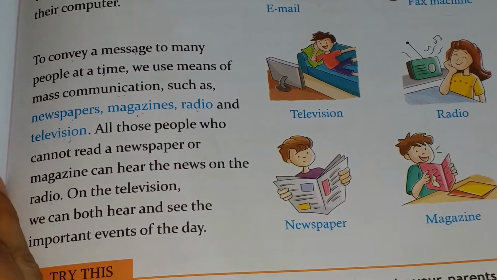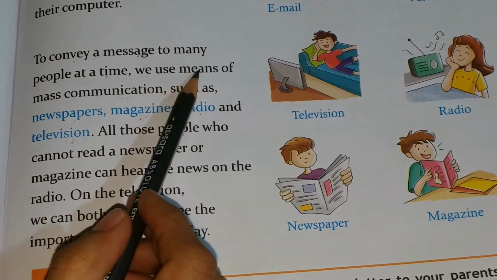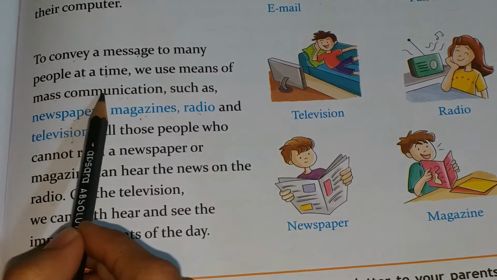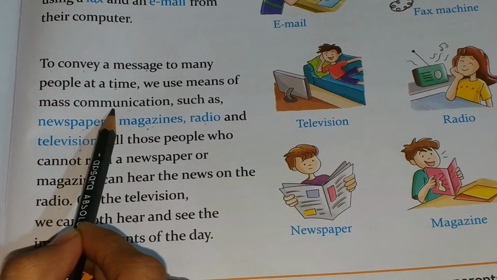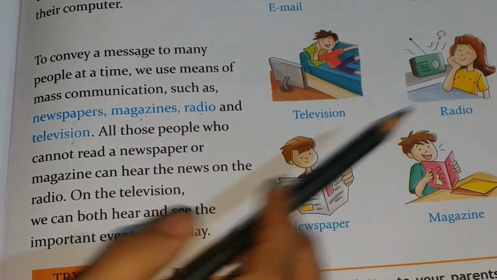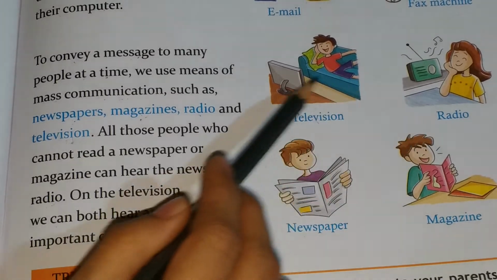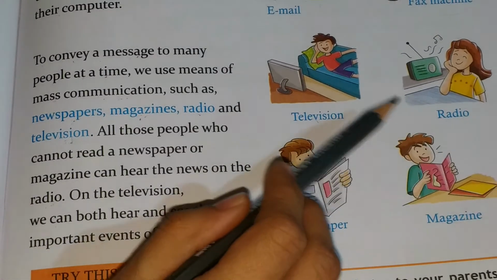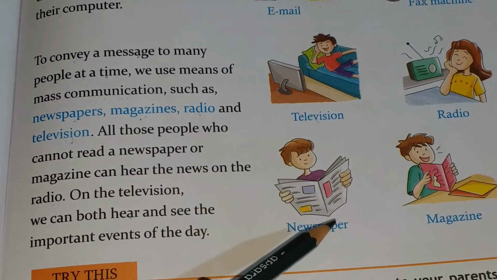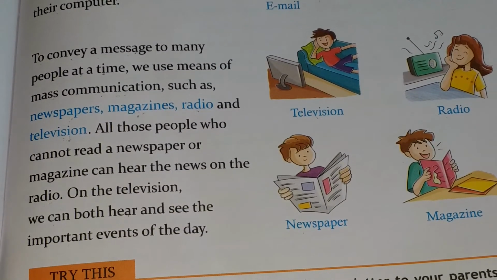So children, the means of communication which deliver a message to many people at a time are called means of mass communication. Okay? For example, television, radio, newspaper, magazine. All these are means of mass communication because they convey a message to a large number of people at a time.